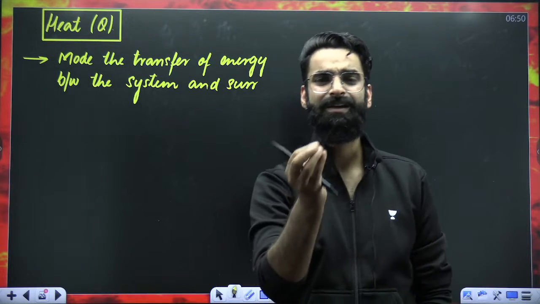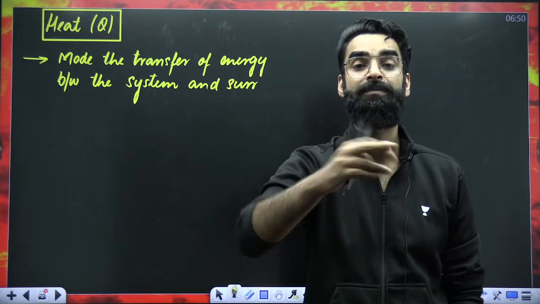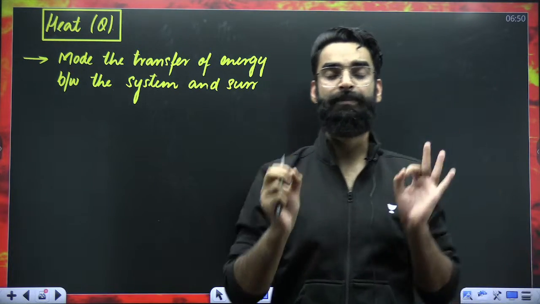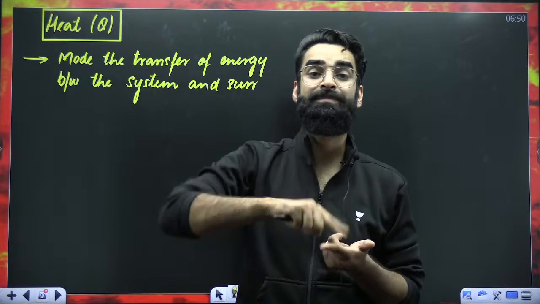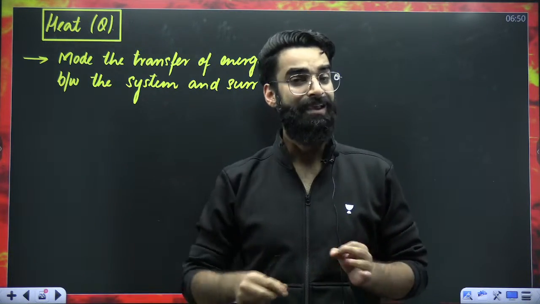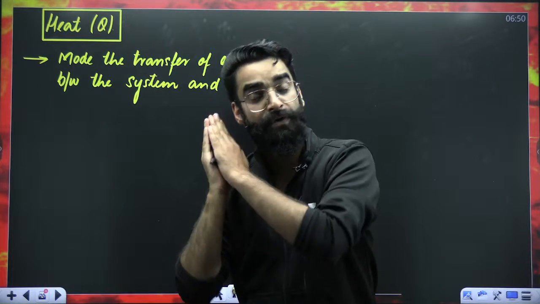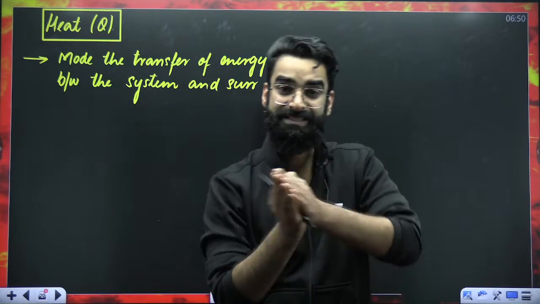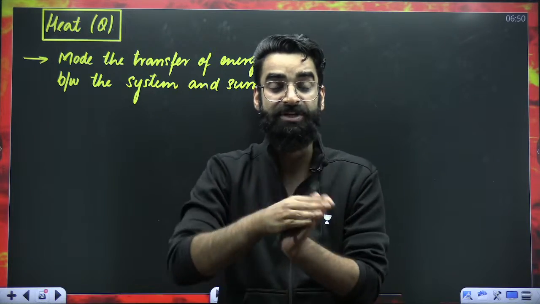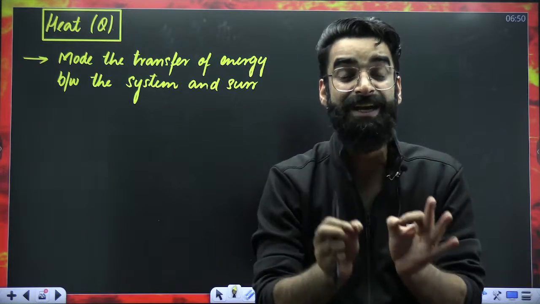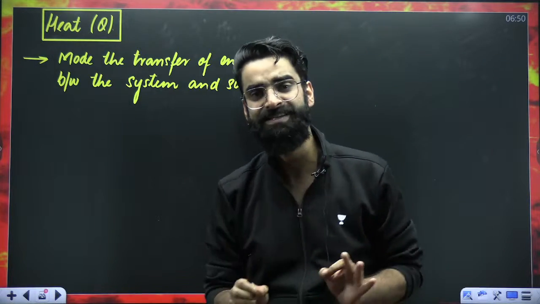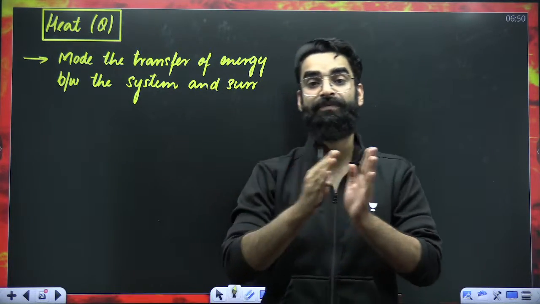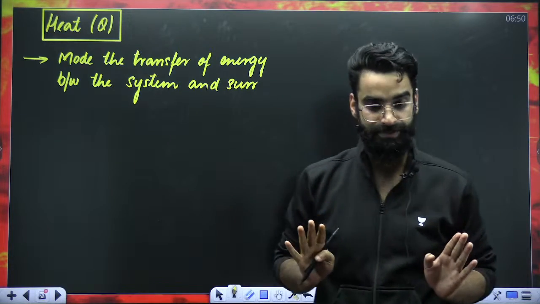It is just the mode of transfer of energy between system and surroundings. For example, if energy is to be sent from system to surroundings, or from surroundings to system, this exchange can be done via heat.